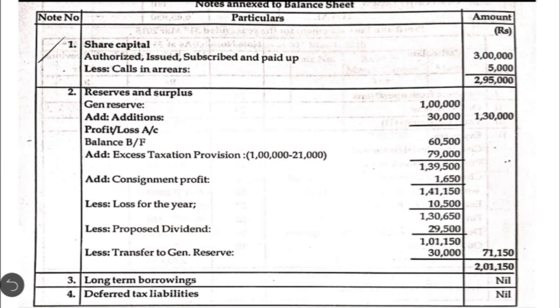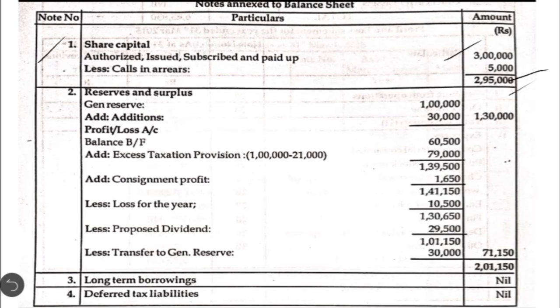In note number 1, that is share capital, as I said, the credit balance of 3 lakh, which is given in the trial balance, that is the called up capital. In order to calculate the paid up capital, we are going to deduct the calls in arrears amounting to 5,000. Remaining balance is 2,95,000. This is the total of note number 1.